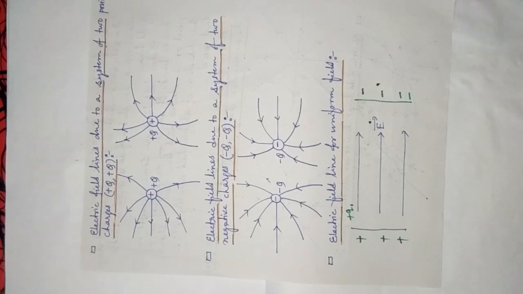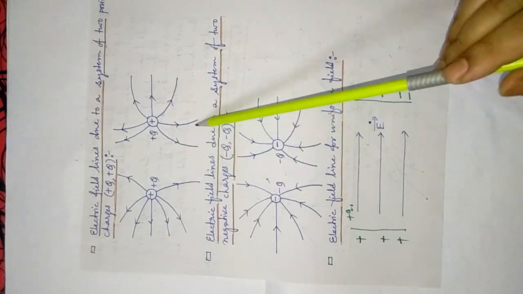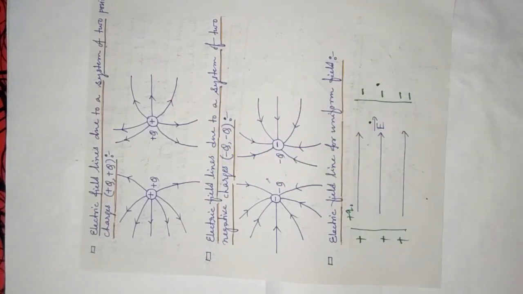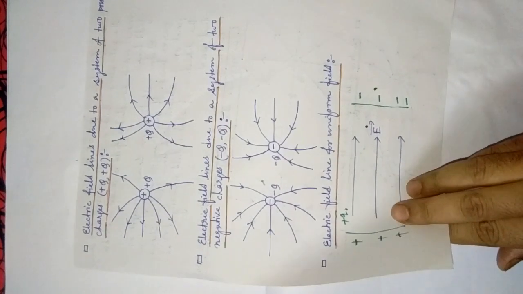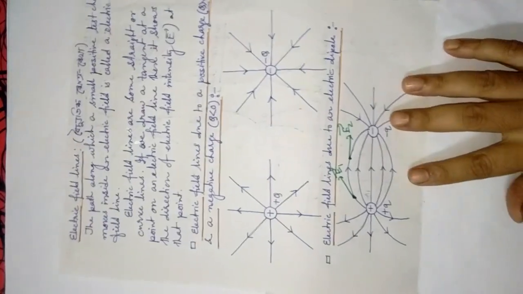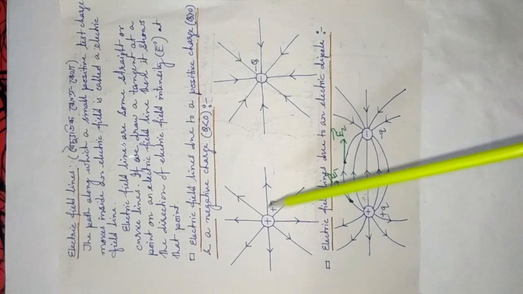Okay, if you have to draw electric field lines for a uniform electric field, then you just draw these 3-4 parallel lines. In the next video I would like to discuss how this type of shape has actually formed. It is not given in the book, but to clarify the concept, I will discuss it in the next video, and I will also discuss the properties of the electric field lines. Still, I would like to tell you a few properties in short.